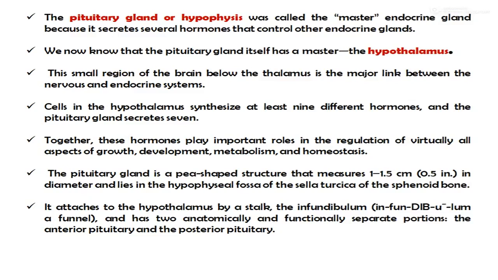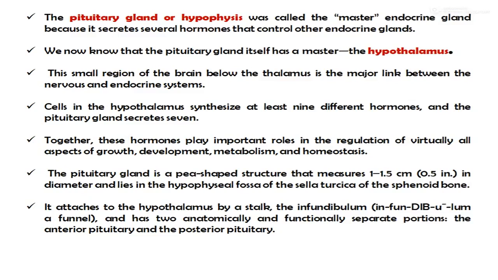Cells in the hypothalamus synthesize at least 9 different hormones and the pituitary gland secretes 7. Together these hormones play important roles in the regulation of virtually all aspects of growth, development, metabolism and homeostasis.